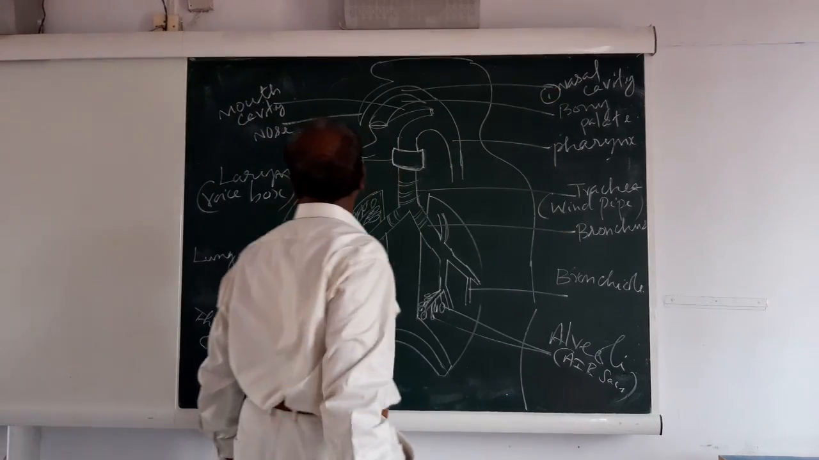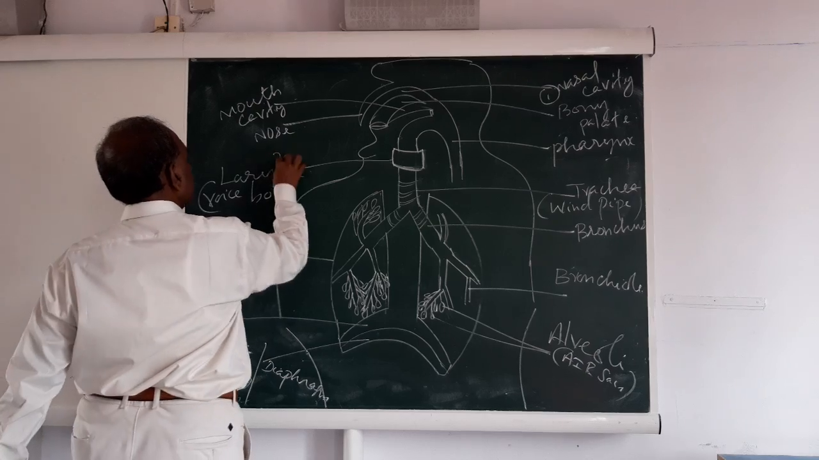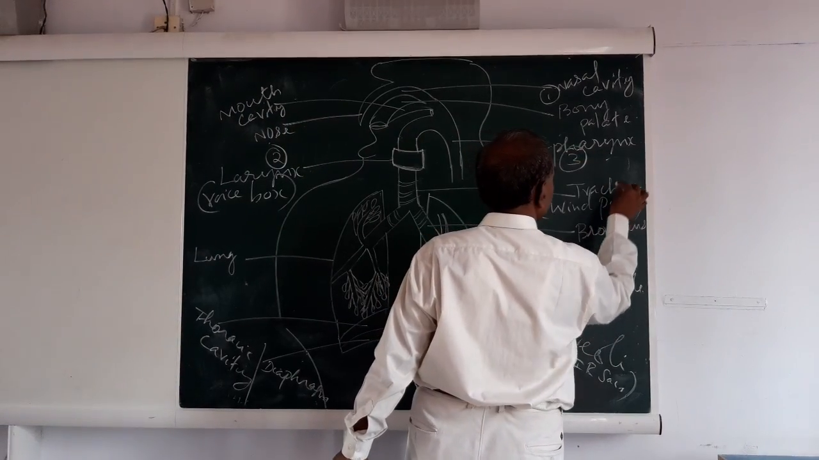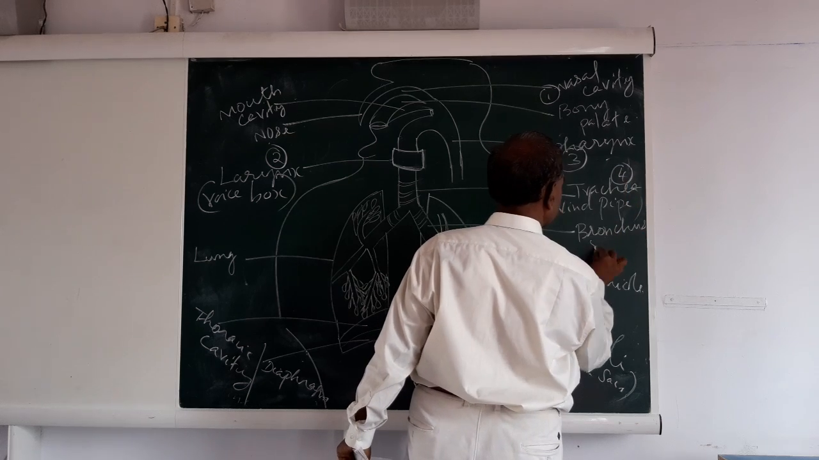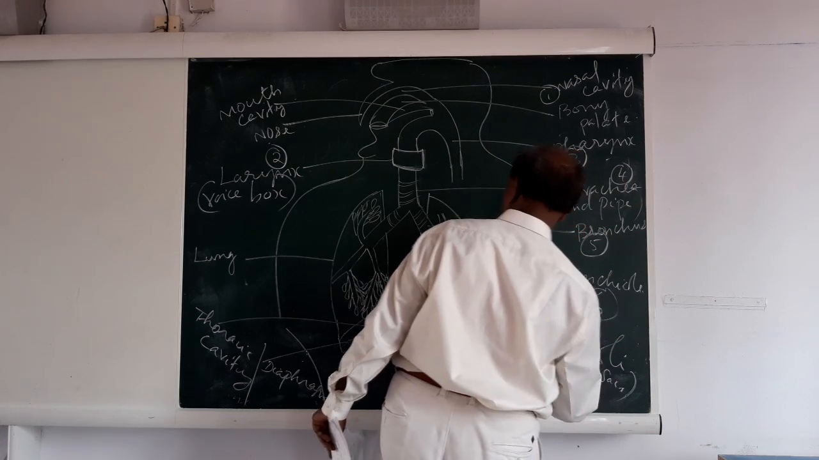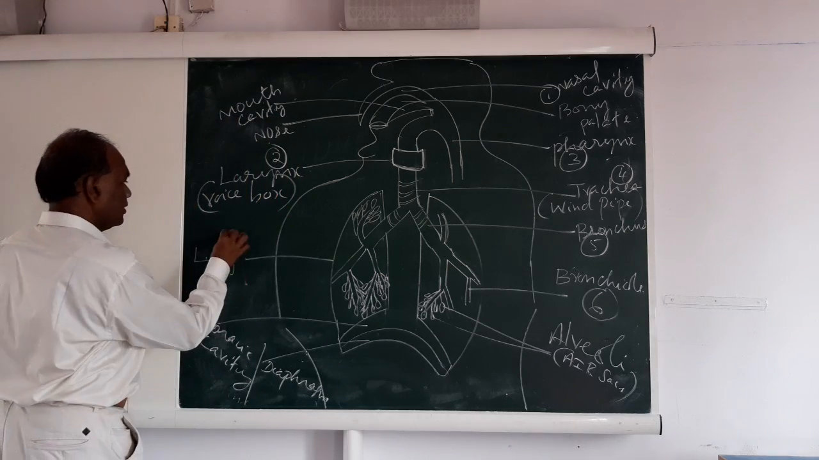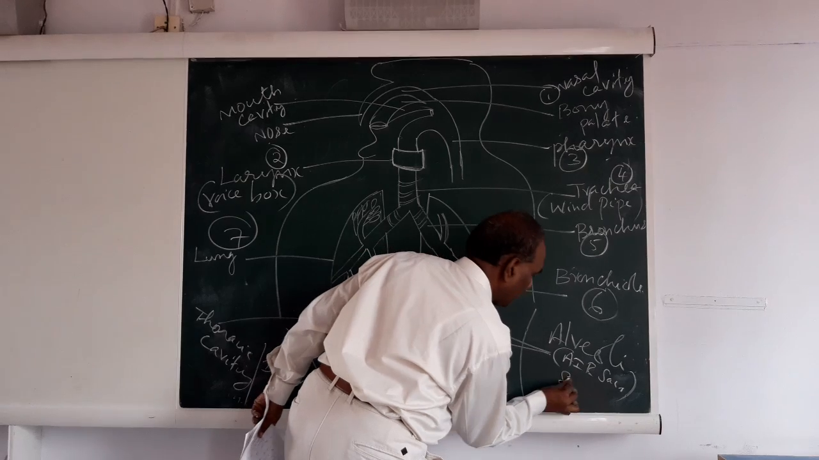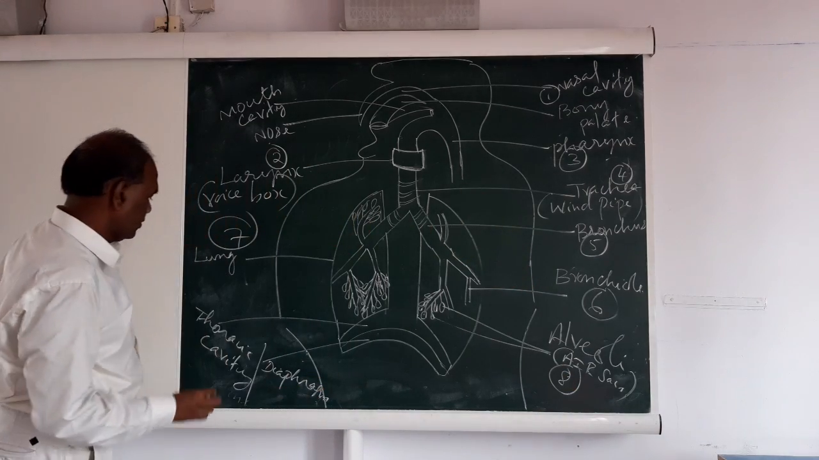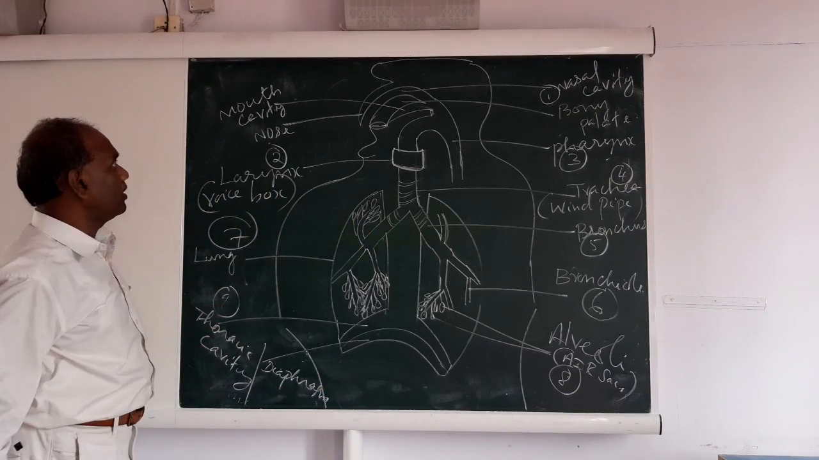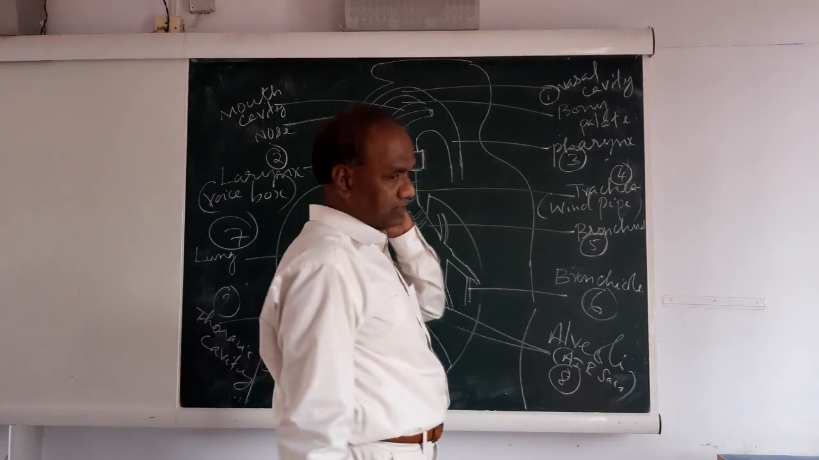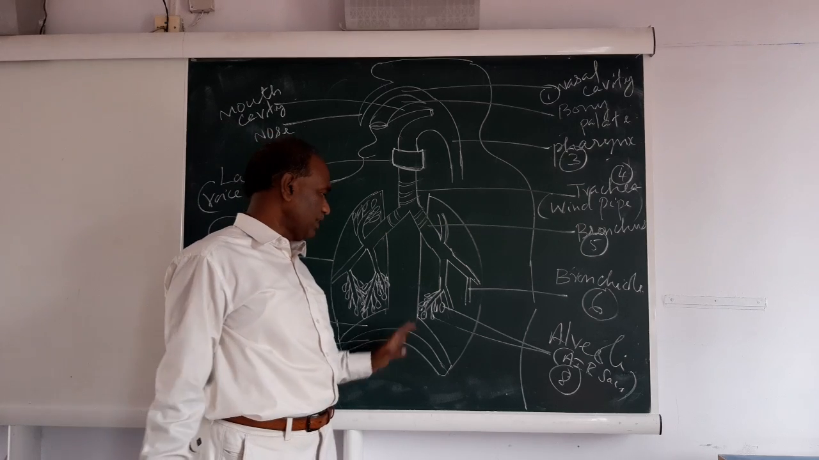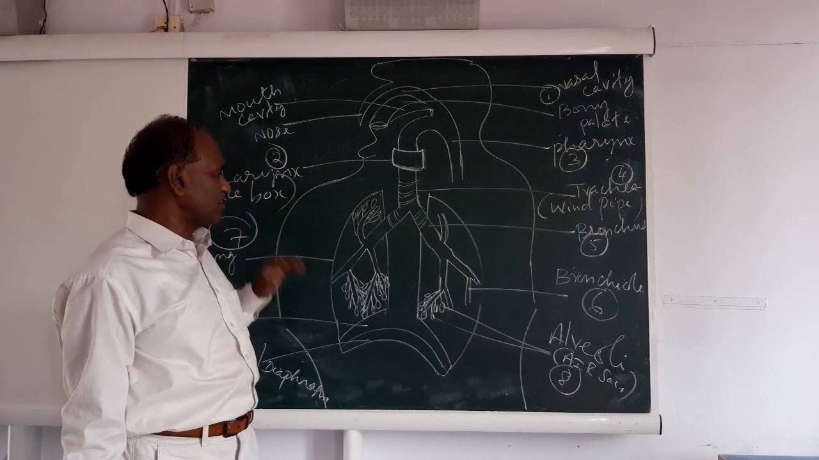One, nasal cavity; two, larynx; three, pharynx; four, trachea; five, bronchus; six, bronchiole; seven, lung; eight, alveoli or air sac; nine, thoracic cavity. So all these parts are very, very important. Sometimes in the exam they give the diagram with numbers, and you have to label it properly. This is a 3-mark question. Many times this question has come in the exam.